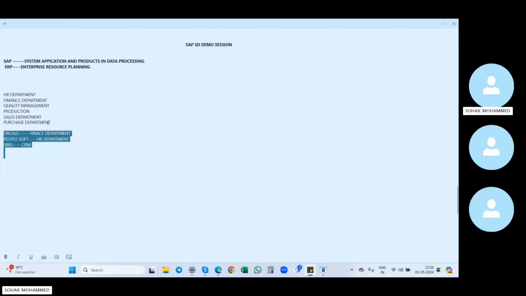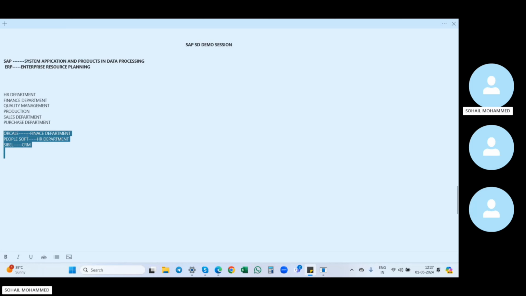In our software market, 85 to 90% of companies are using SAP. The growth of SAP is good, so we can join SAP. You can go to any country and get a job as well.